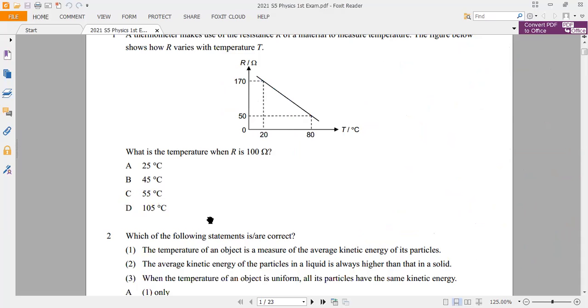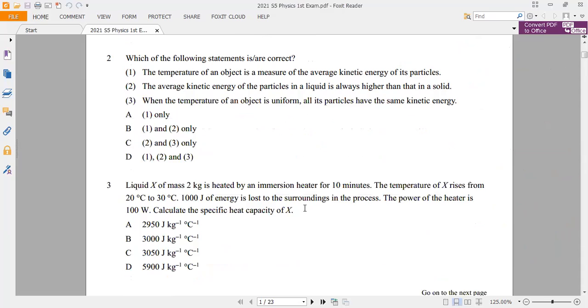Okay, second one. The question is, which of the following statements are correct? It's about temperature and average KE. First, we must understand the definition of temperature. How is it related to the molecular view? Molecularly, temperature is the average KE of particles. This is the definition.